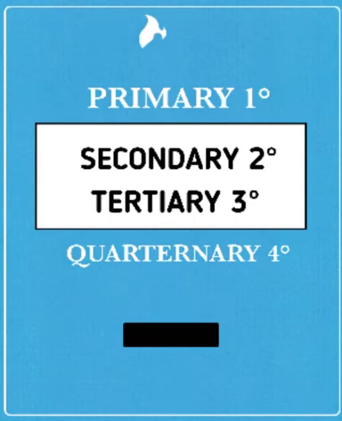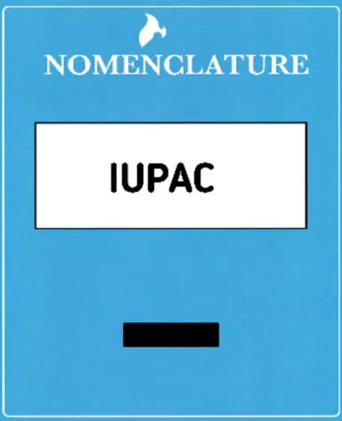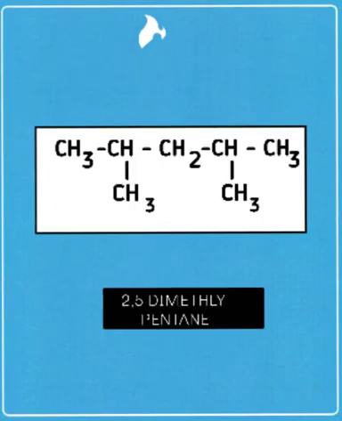Based upon the number of carbon atoms attached to it, a carbon atom can be primary, secondary, tertiary or quaternary. The names of alkanes can be written according to the IUPAC rules of nomenclature. Thus, the name of the above compound is 2,5-dimethyl pentane.